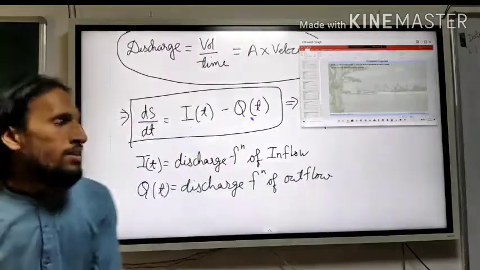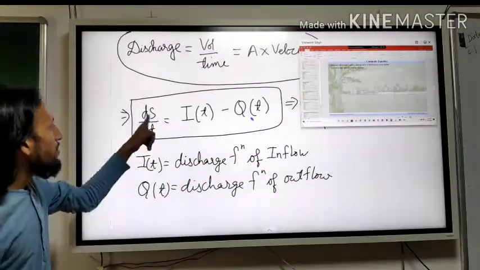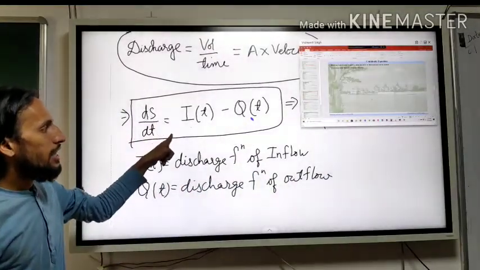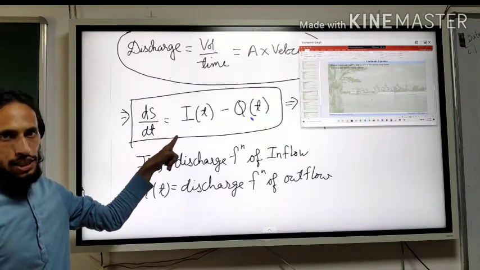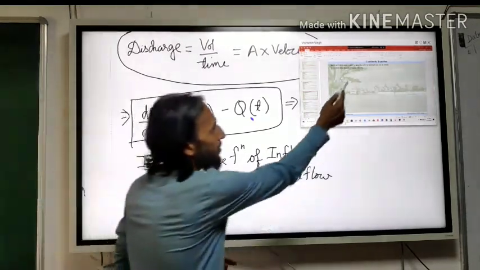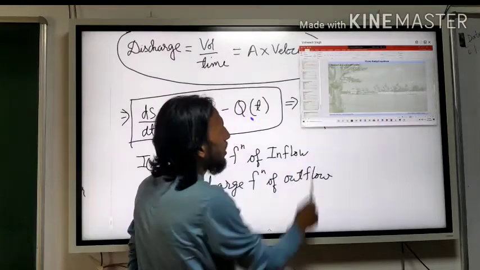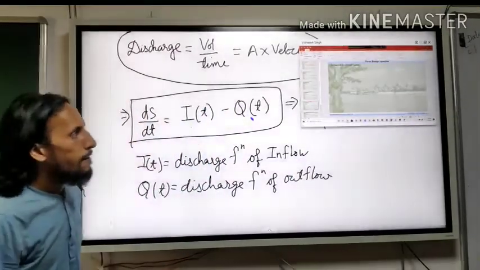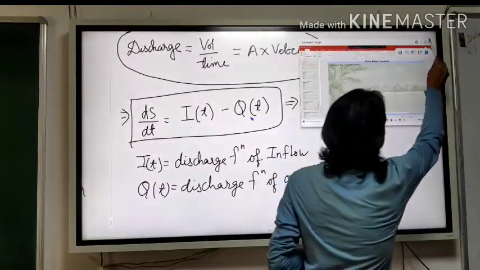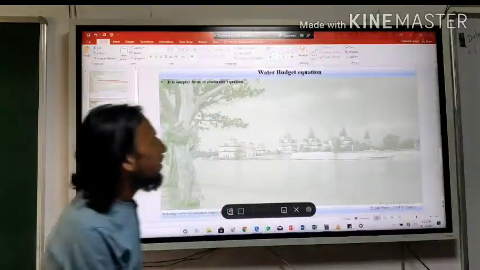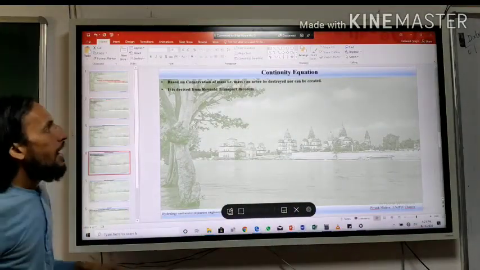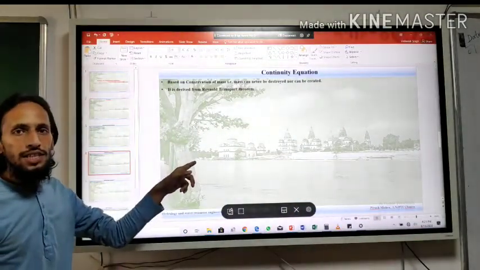So we have derived this equation. This equation is nothing but your continuity equation which we have derived. Let's move forward. So we have derived the continuity equation.